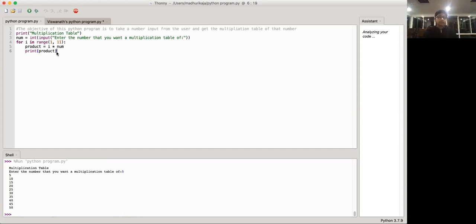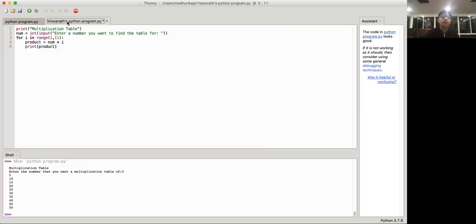Okay, so this is a good start of the program, but right now all we're seeing is just numbers. We don't know what 5 is multiplying by and everything. We're just seeing numbers. So if we want to improve this and show a better output, we can change the program a little bit by using concatenation.